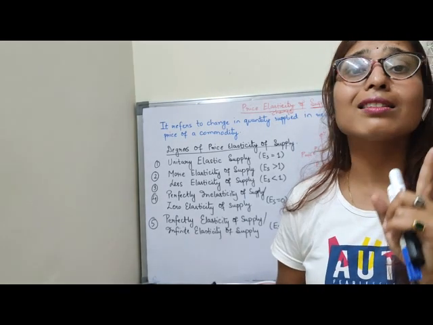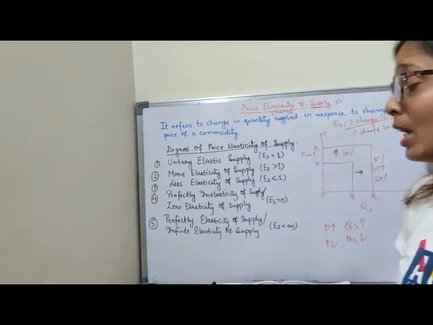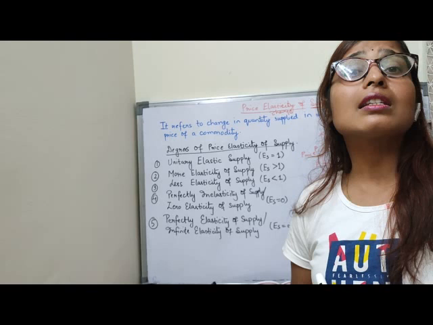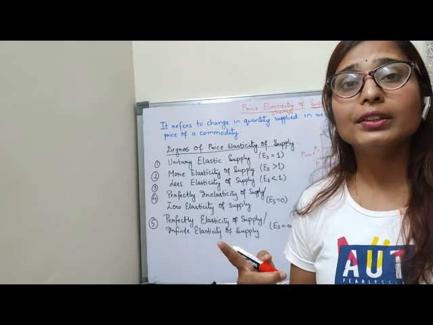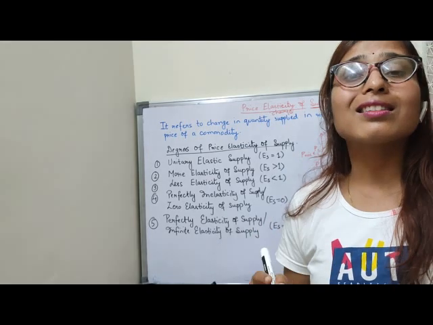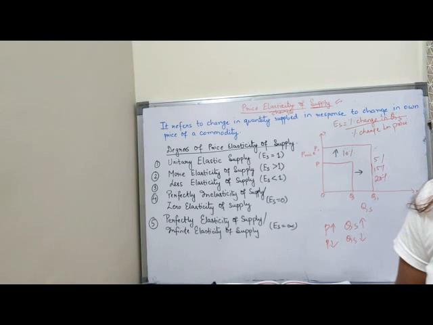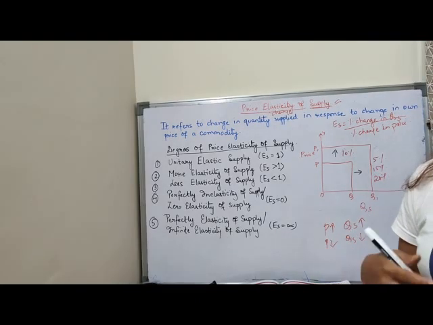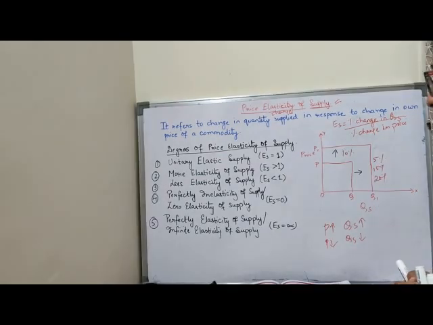Children, the law of supply, we have understood, is the direct and positive relationship. It only tells us about the direct and positive relationship between price and quantity supplied. That means it only shows the direction: one increases, the other will increase. But it does not tell us about the quantum of change in quantity supplied. Quantum means the quantity. That means it does not tell us about the change in the quantity supplied due to change in the own price of the commodity, that is, by how much quantity supplied will increase as there is a change in the price. So this is the price elasticity of supply.